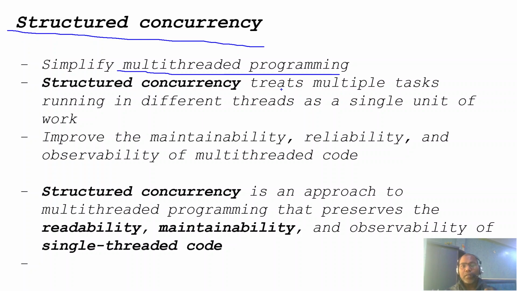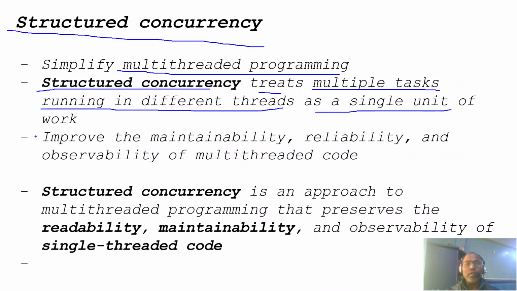Let us understand the differences between normal multi-threading and structured concurrency. Structured concurrency treats multiple tasks running in different threads as a single unit of work. This is the major difference.